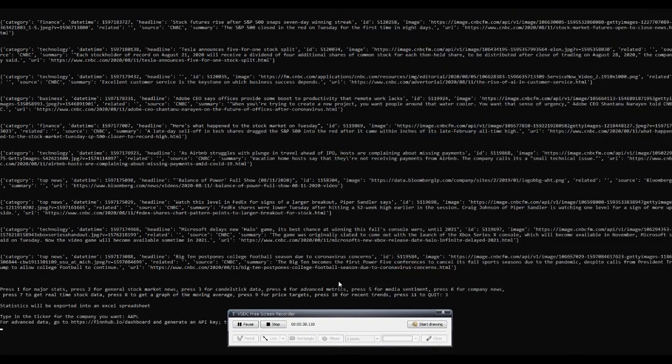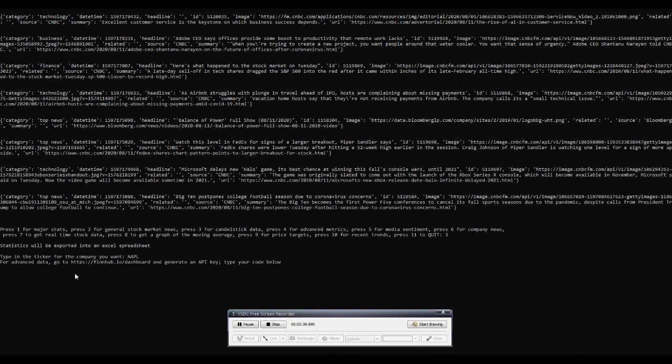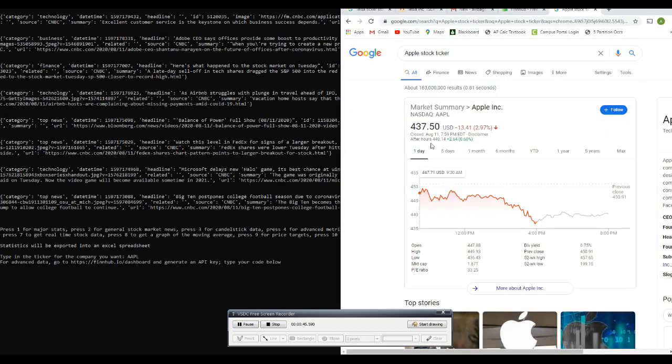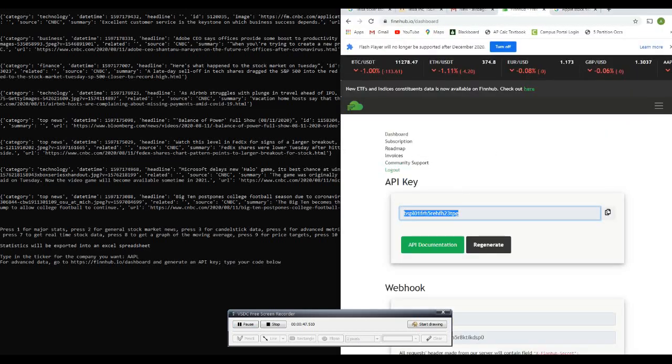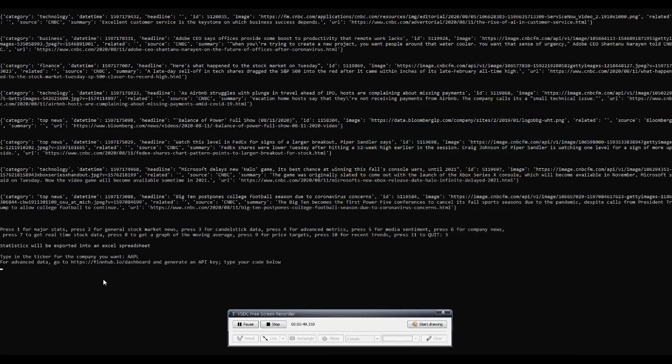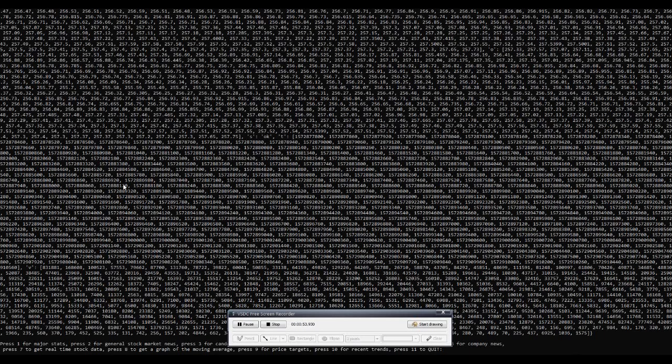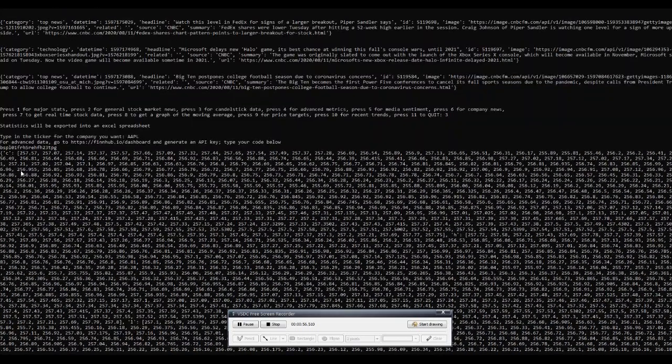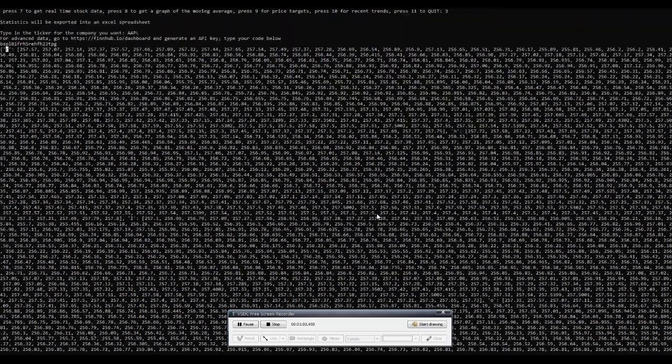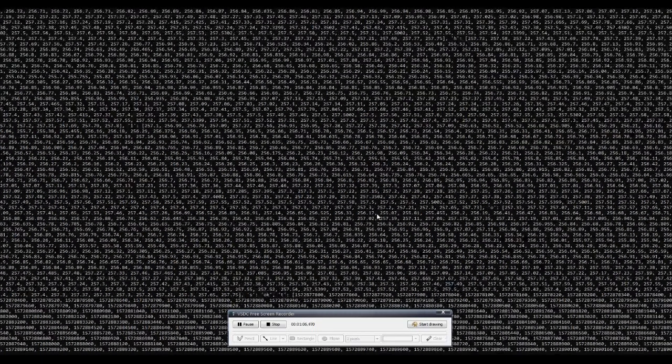For advanced data, go to finnhub.io again. So we're gonna have to get that API key again. So let's copy and paste this again, and let's put it here. And as you can see, there's this whole mesh of data, and it's split up into many sections. C stands for close, and there's gonna be open, high, and low somewhere.